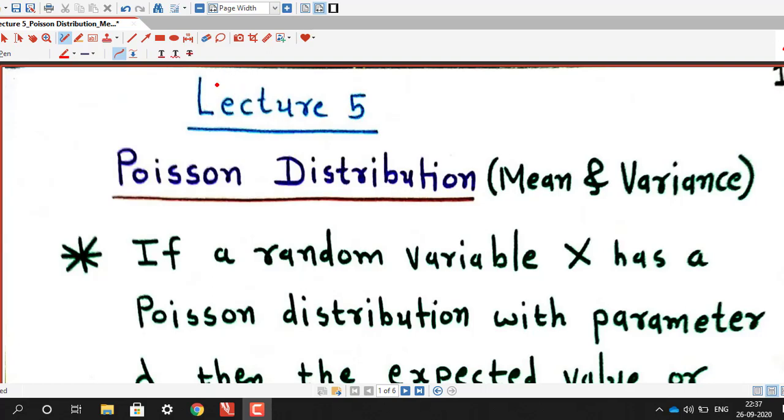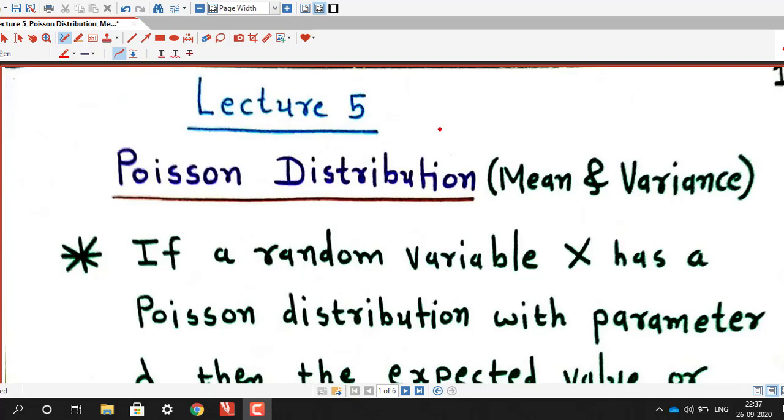In this lecture we are going to discuss the mean and variance of a Poisson distribution. In earlier lectures we have seen in which situations we can apply the Poisson distribution, and we have done enough examples on it. Today we will see what is the mean and variance of a Poisson distribution.